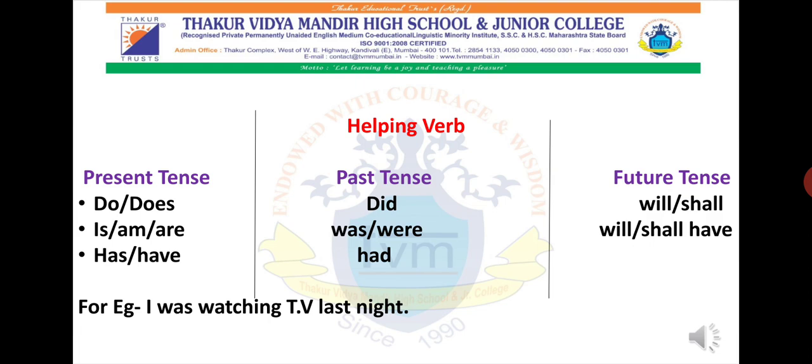So over here we have the helping verb was. So now you all know that since was is there in this sentence, maybe this sentence will be past tense. So accordingly you all have to decide which particular category this sentence belongs to, whether it is a simple past, past continuous tense or past perfect tense. Okay, so let's move ahead so that we can understand it in a better way.